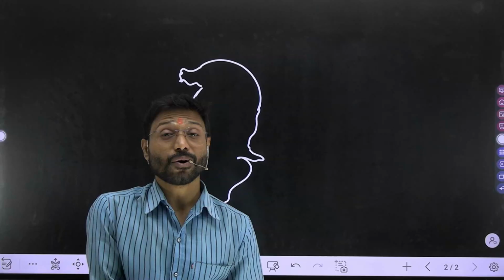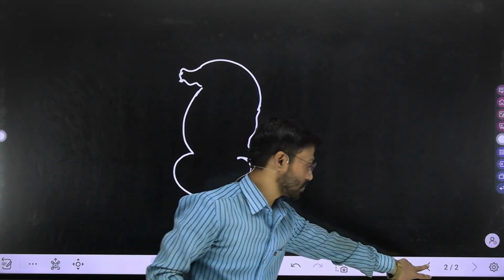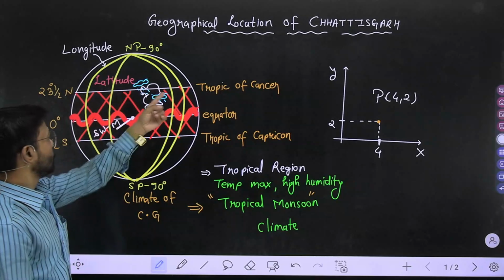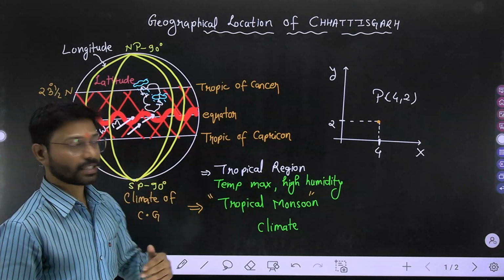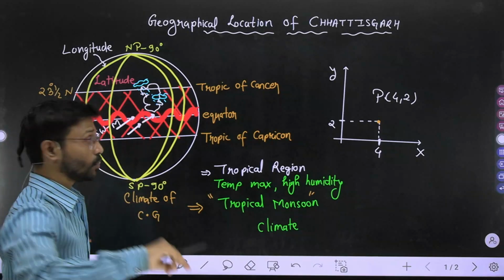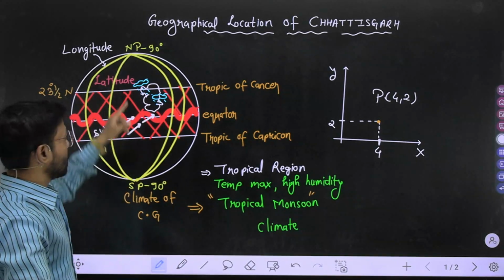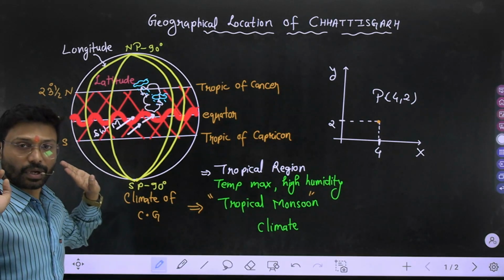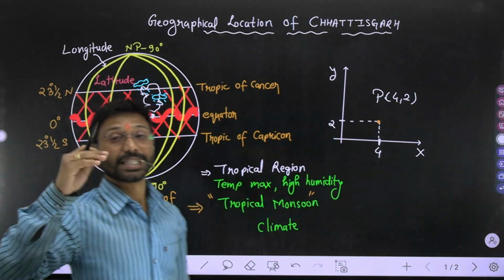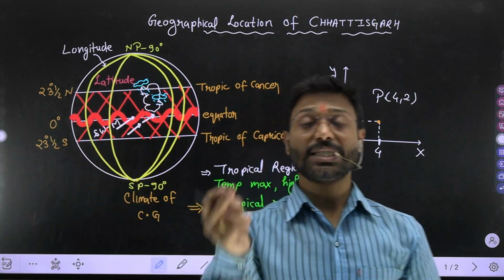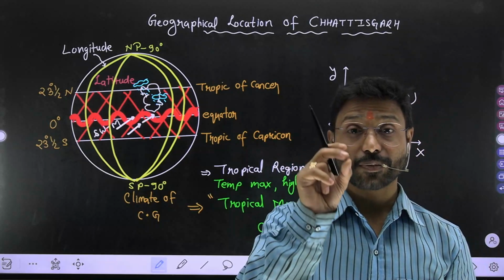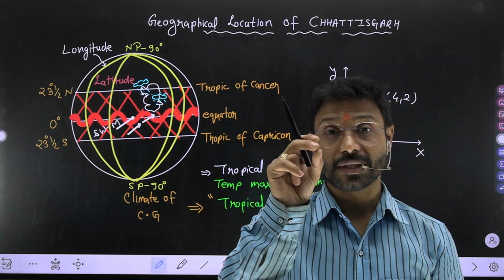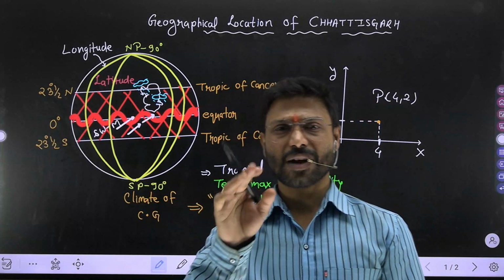So latitudes and longitudes are what? See, latitudes are the horizontal imaginary lines parallel to the equator, and longitudes are again the imaginary lines joining the two poles, North Pole and South Pole. Okay, they also have degrees, and these degrees are with respect to the falling of sun rays. So don't worry about it.